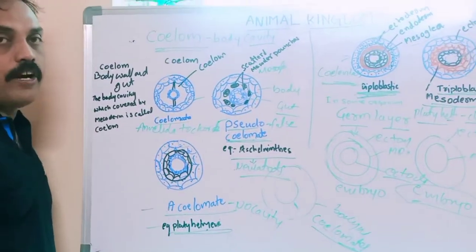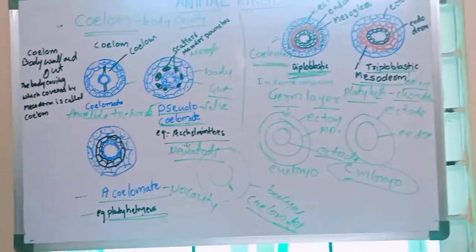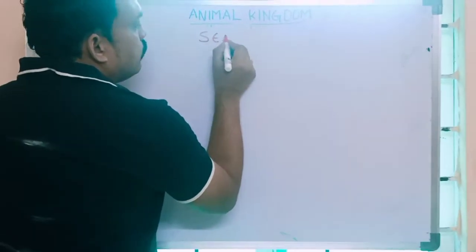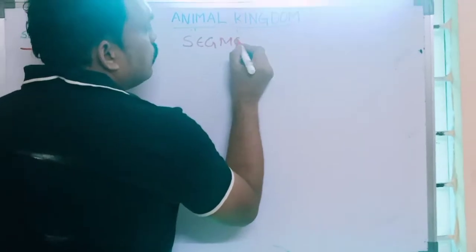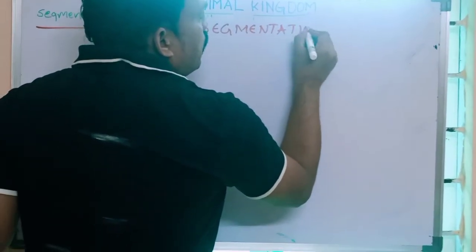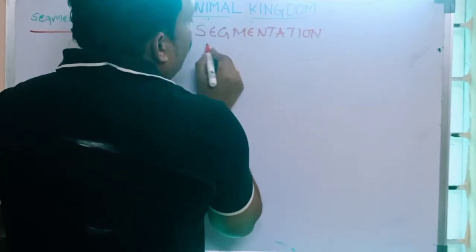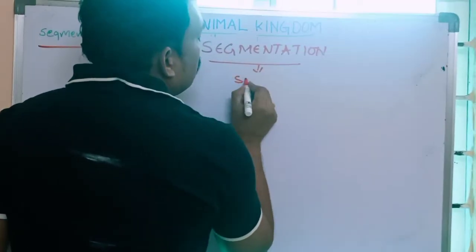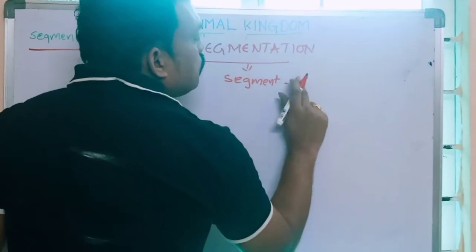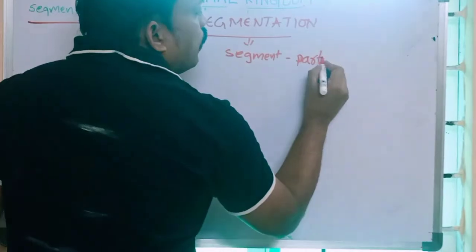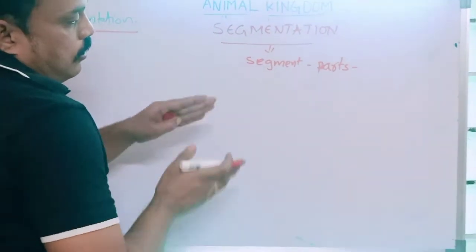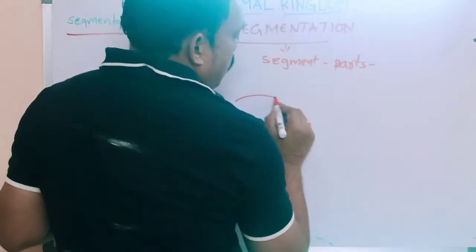Next, we have to discuss segmentation. Next character is segmentation. What is the meaning of segmentation? The body is divided into segments. What is the meaning of segments? Parts. For example, this is one organism.